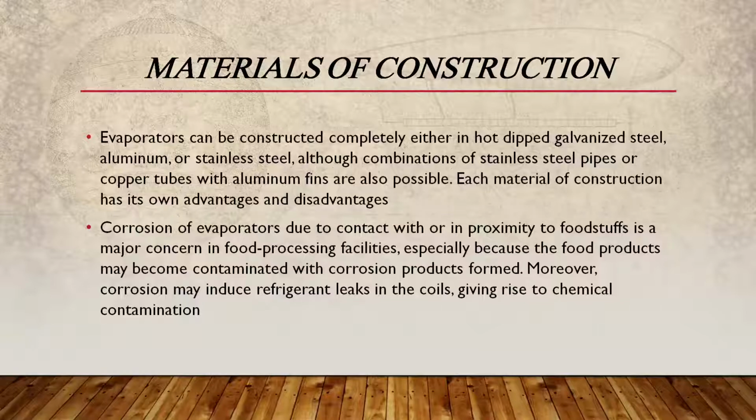As an example of the importance of selection for the materials of construction, galvanic corrosion occurs around the junction of aluminium fin and copper tube because both metals have different standard reduction potential. Especially in contact with marine food products, the galvanic corrosion will proceed very rapidly due to the deteriorating effect of seawater salts on both aluminium and copper. The joint between the copper tubes and aluminium fins is one of the weakest and most corrosion sensitive parts of an evaporator.